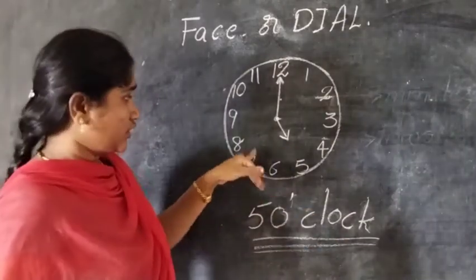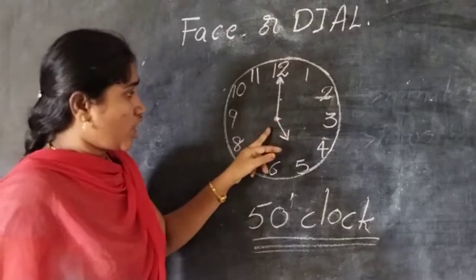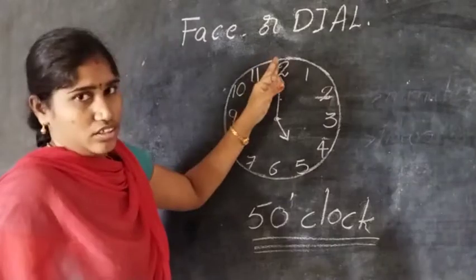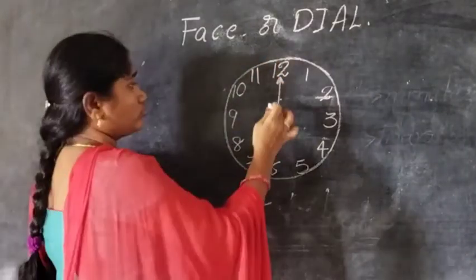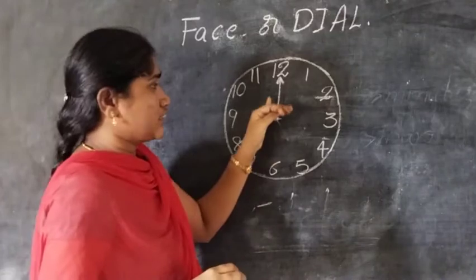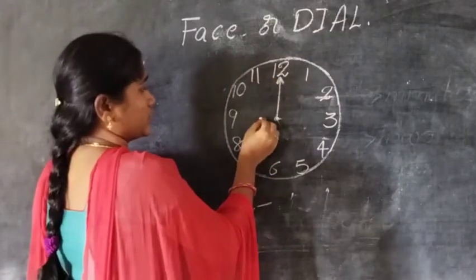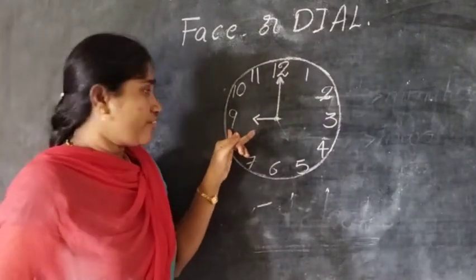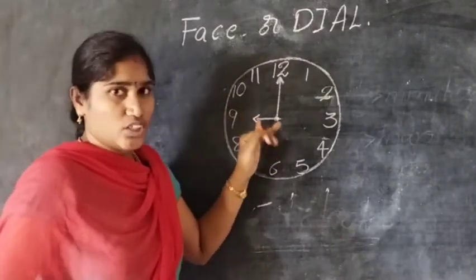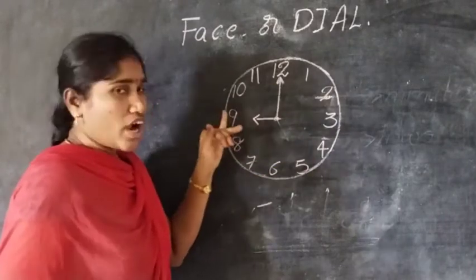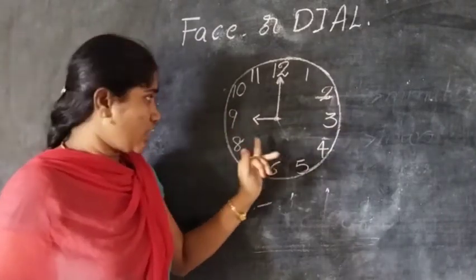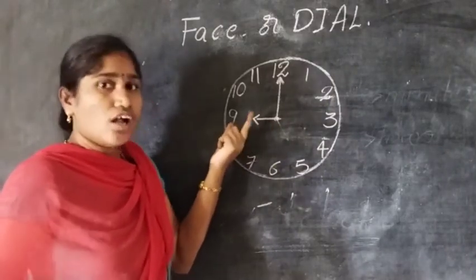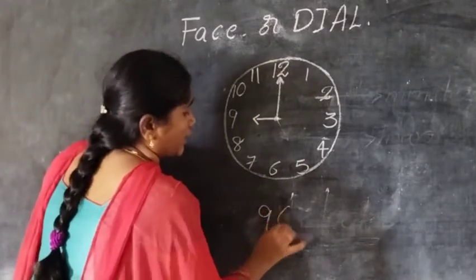Understand children? In this clock what is the time? 5 o'clock. The hours hand is showing 5. The minutes hand is showing 12. So the time is 5 o'clock. The minutes hand is at the same place, but the hours hand is showing which number here? 9. The hours hand is showing 9. So what is the time here? See here all of you, which number is the short hand showing? 9. So the time here is 9 o'clock.